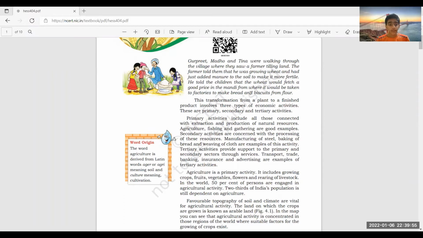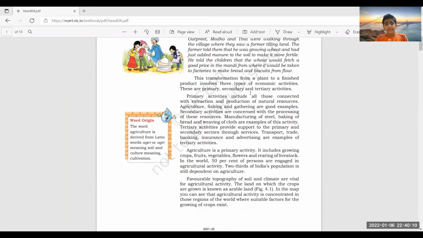In this chapter, we're going to learn about agriculture, types of agriculture, and types of crops grown, and the difference between the crops grown in India and USA. Also about agricultural development. So basically, what is agriculture?